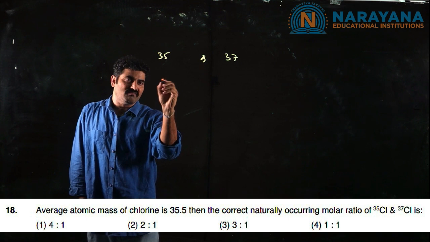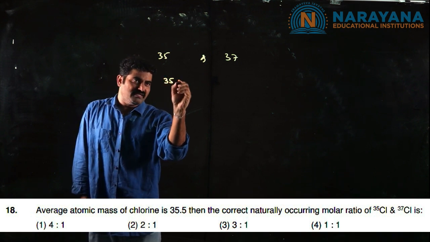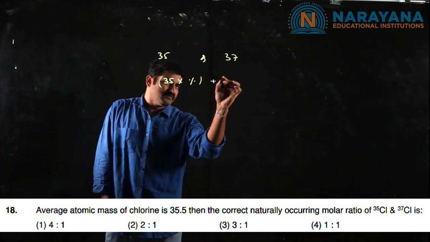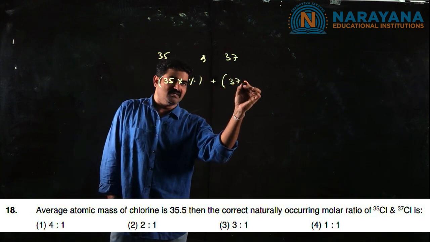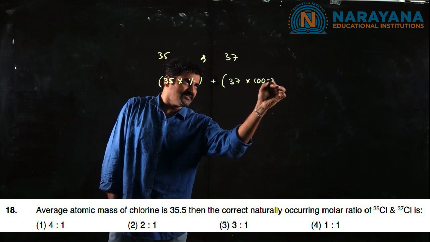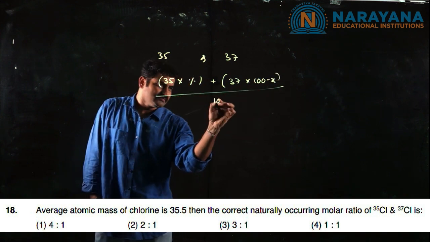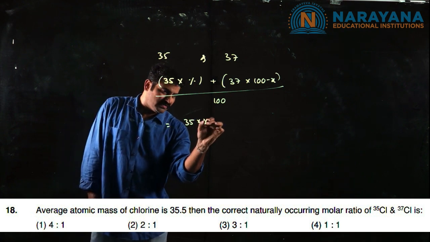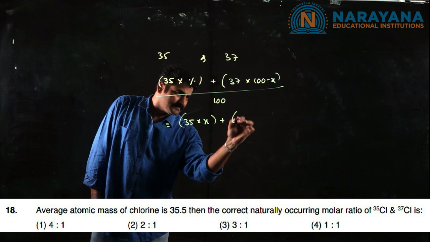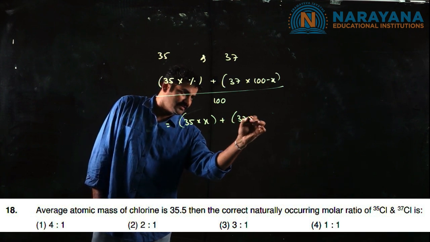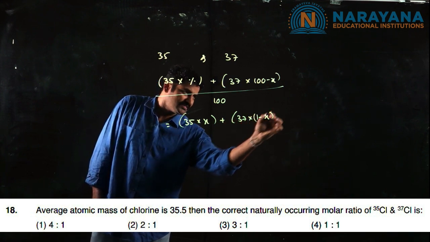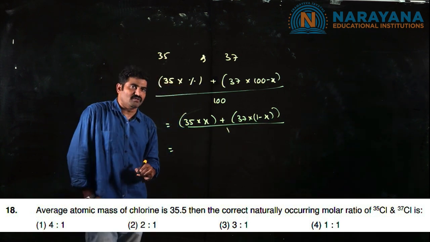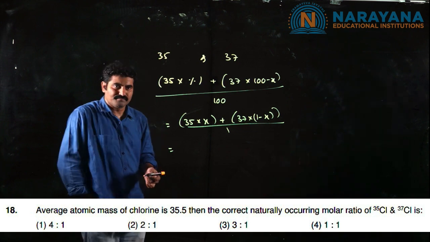For that we use a formula: mass number into the percentage composition of the first isotope plus the mass number into the remaining percentage of the second isotope, by 100. Or simply we can use 35 into x plus 37 into 1 minus x. By solving we will get the ratio of the 2 isotopes.